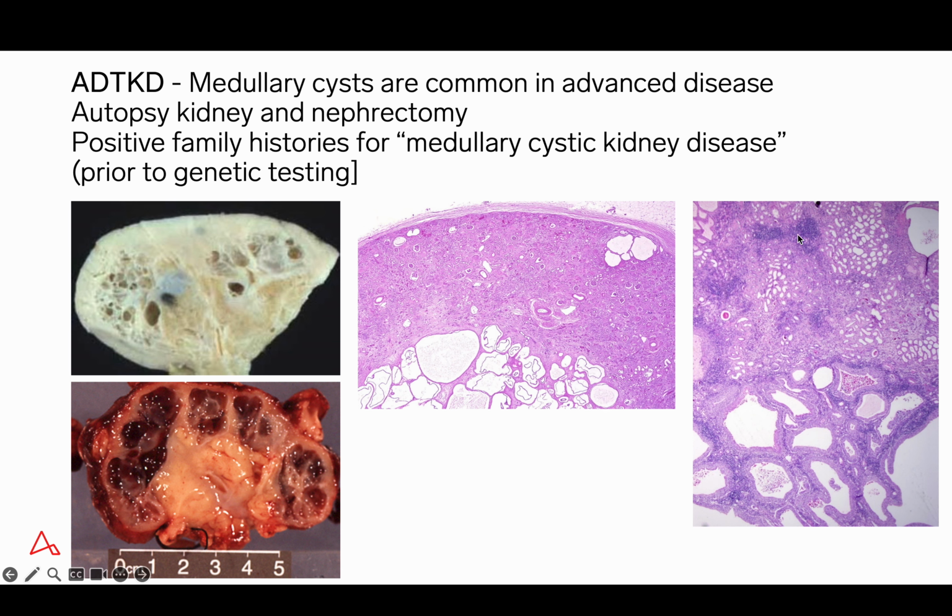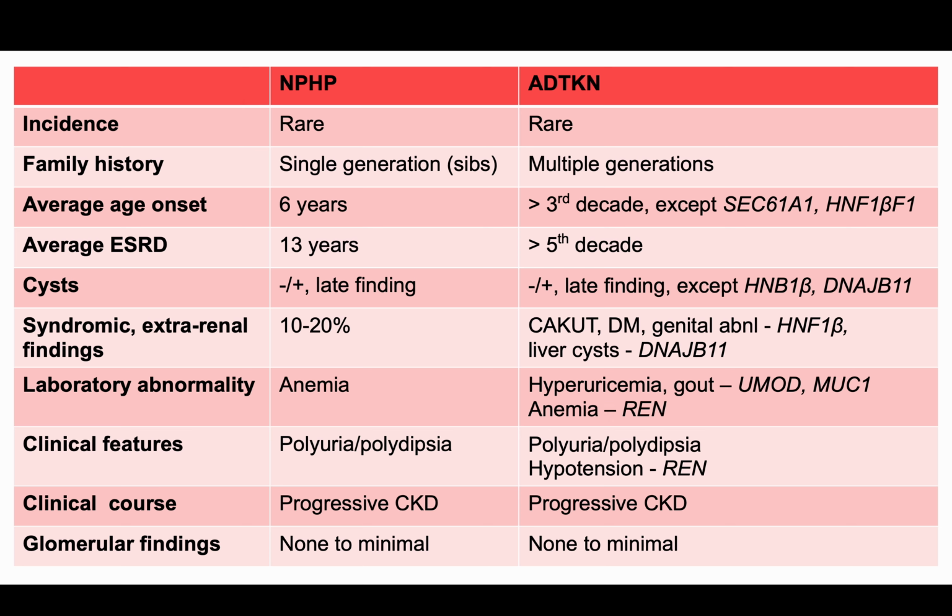And here on the right, we have another whole mount from a different case showing prominent tubulointerstitial inflammation, as well as numerous medullary cysts associated with medullary inflammation. So just some examples of end-stage renal disease associated with autosomal dominant tubulointerstitial kidney disease. The mutations responsible for these cases are not known because these cases were encountered prior to genetic testing for this disease.